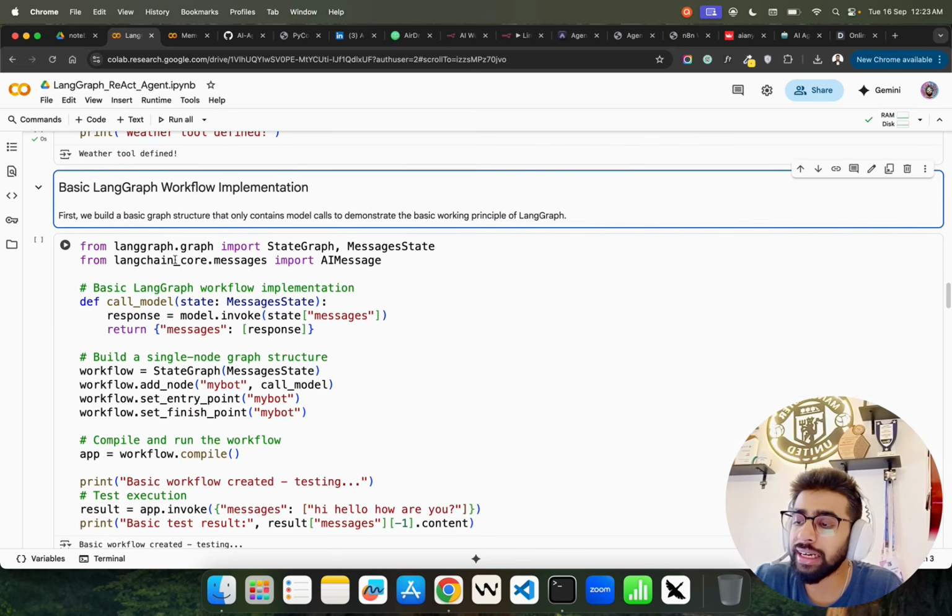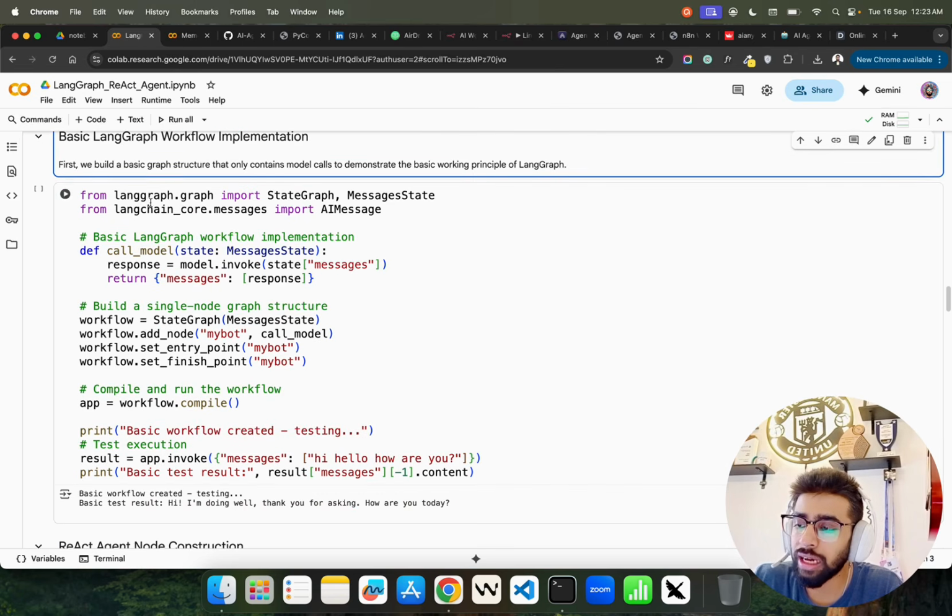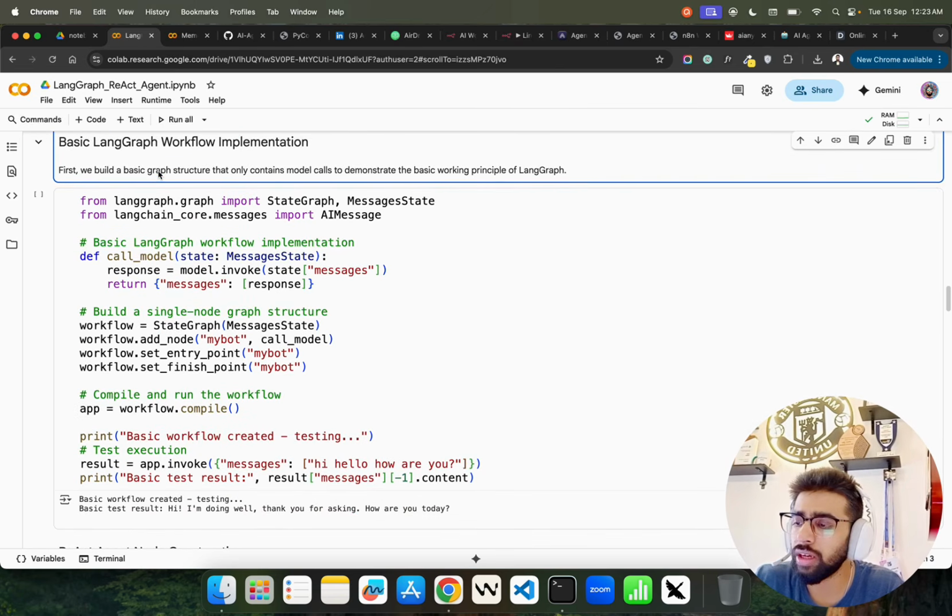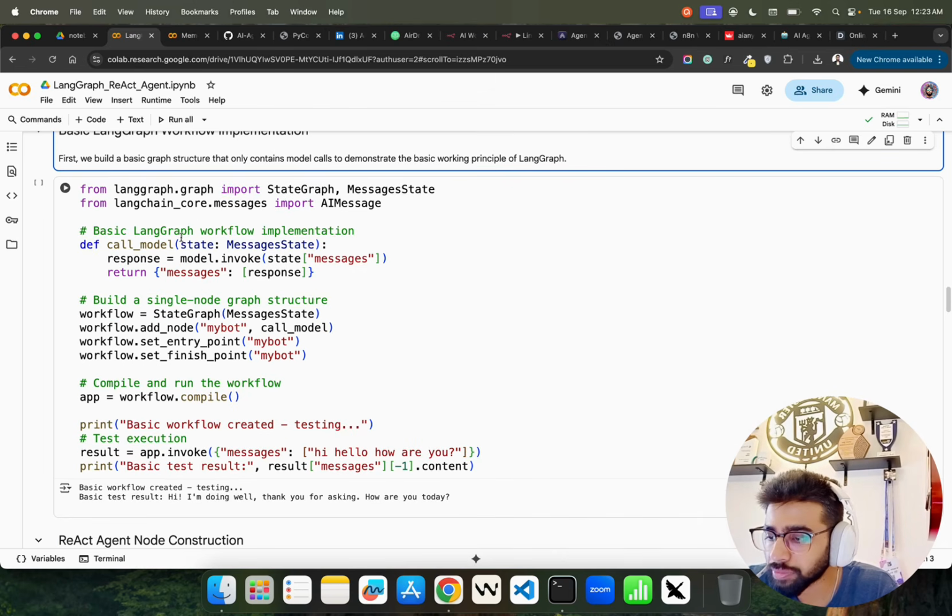This is a basic LangGraph workflow implementation that I'm going to show you. You can see I've commented it, of course, for the audience, so they can go through it. It says we build a basic graph structure that only contains model calls to demonstrate the basic working principle of LangGraph. As I said, it's graph based, so you can have multiple nodes. Here we have a single node. It says build a single node graph structure.